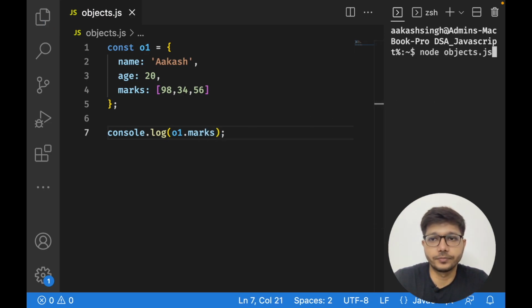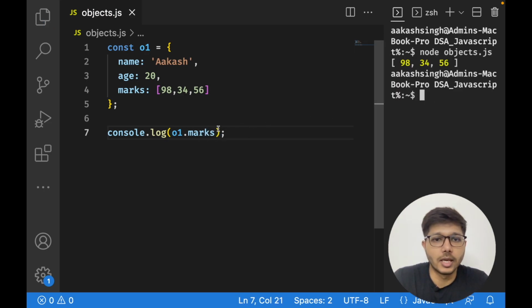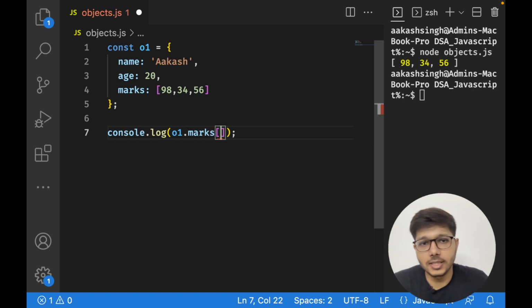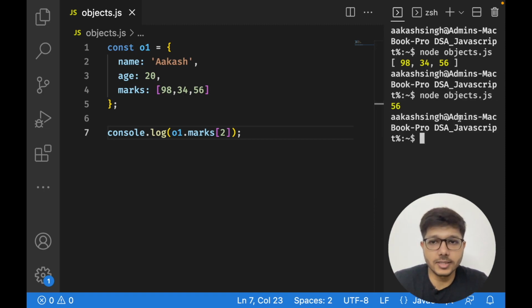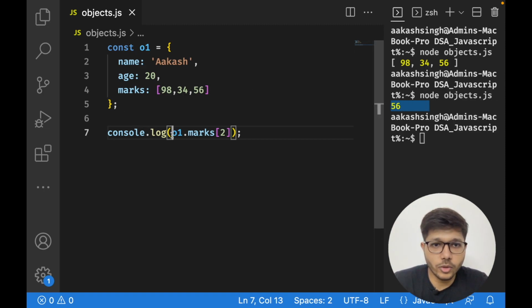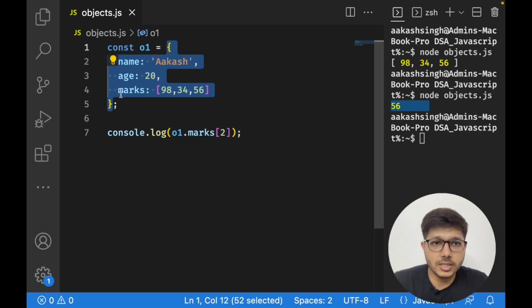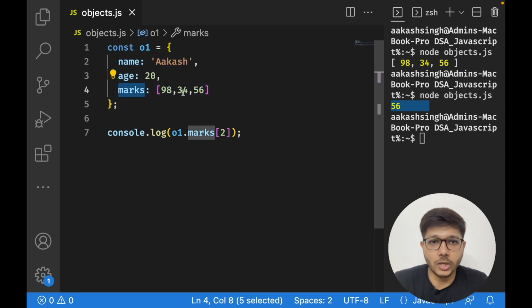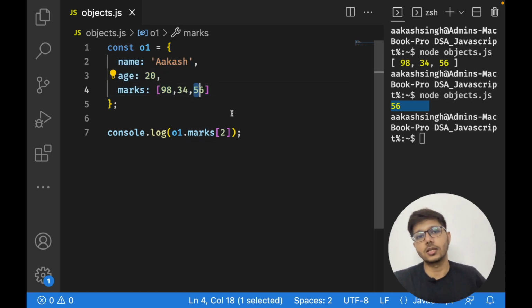And this is basically an array, and I can access it using the index like we did in our previous examples for arrays. Suppose I access the second element, so I will get the second element. So what I'm doing here, in this object on this key, I am trying to access this 56 or the third element. All right.